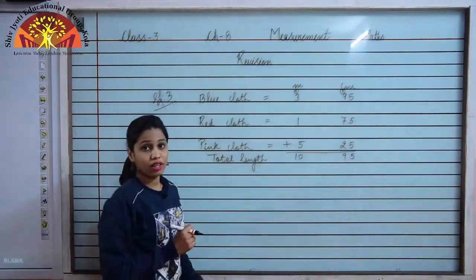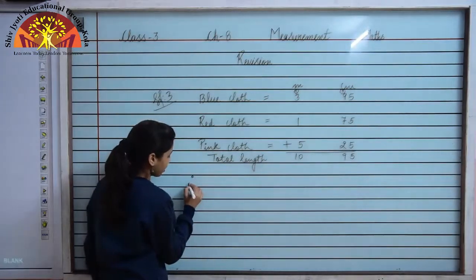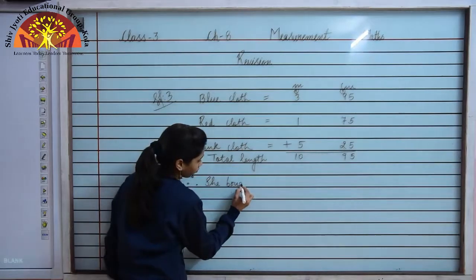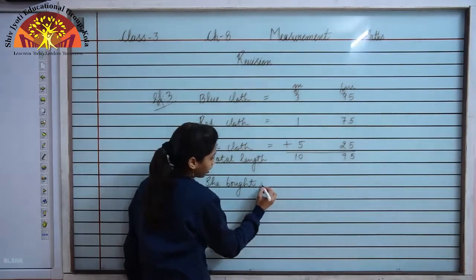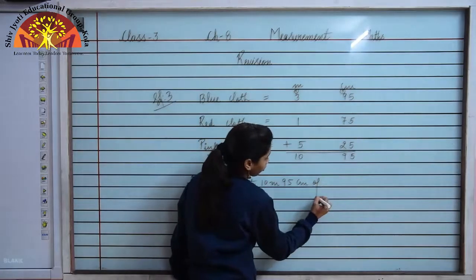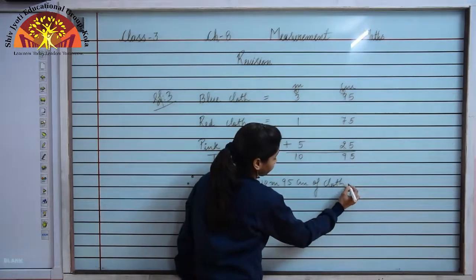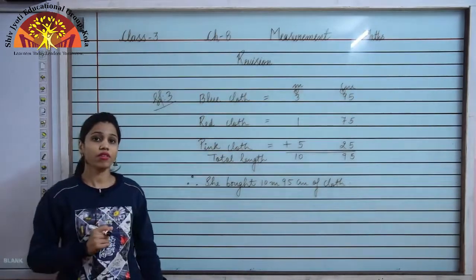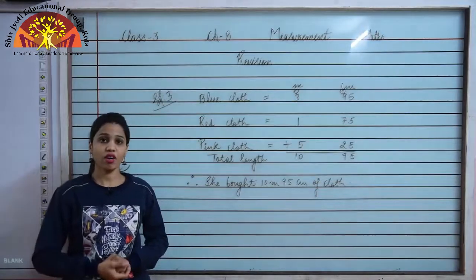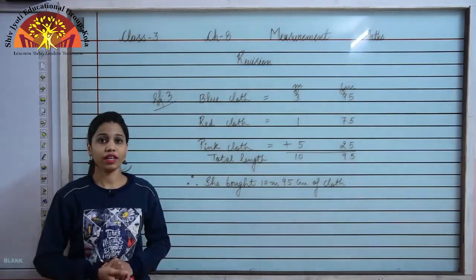So we got the total length of the cloth, hence we will write the last statement. Therefore, she bought 10 meter 95 centimeter of cloth. So this is how you have to do the word problem. In word problems you have to form the statements also. So this is how you have to do the conversion of length, weight and capacity.